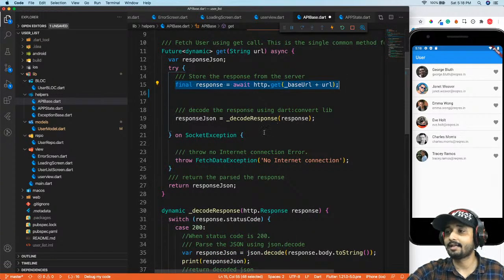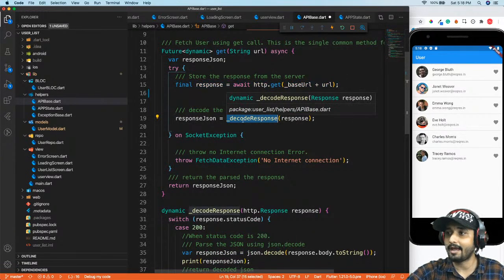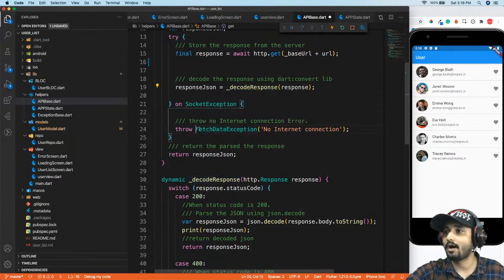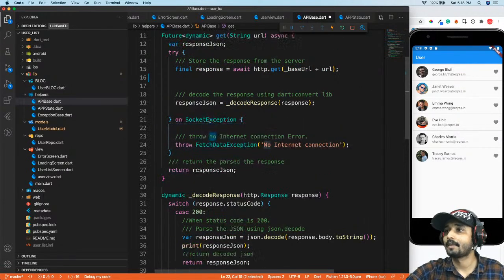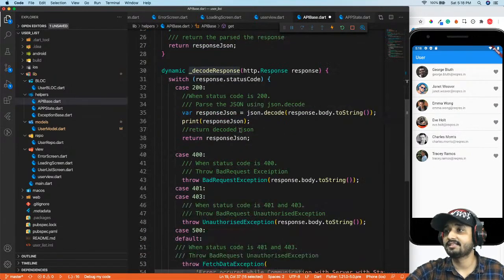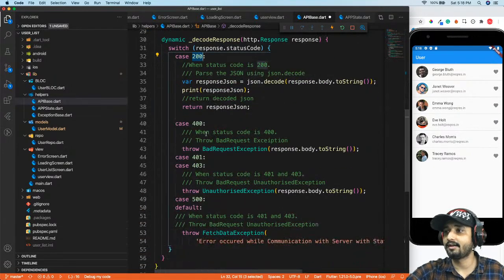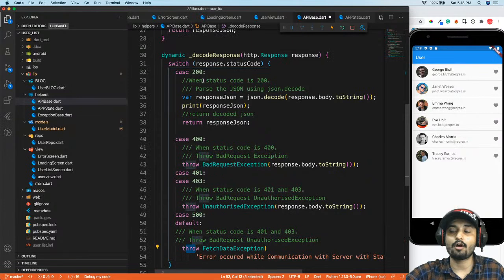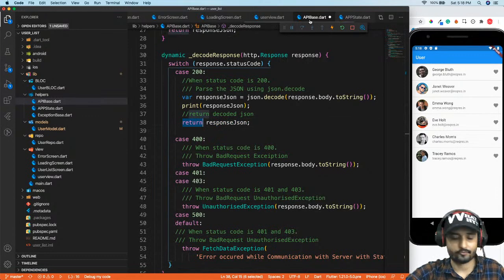If I have a data, then I'm going to decode it. If I don't have, then I'm going to throw a fetch socket exception. And if I have a data, but the data does not have a status code of 200, then I'm going to throw an error right over here. But if I have a data available with a status code of 200, then I'm going to parse it from the string to a JSON, right? And this is going to return back to our user repository, right?